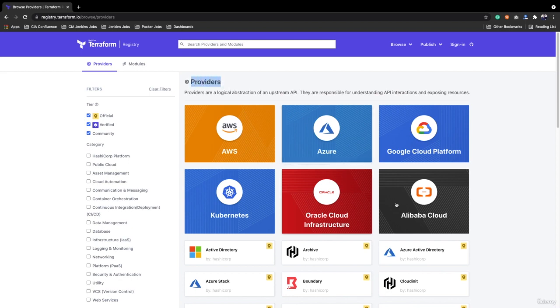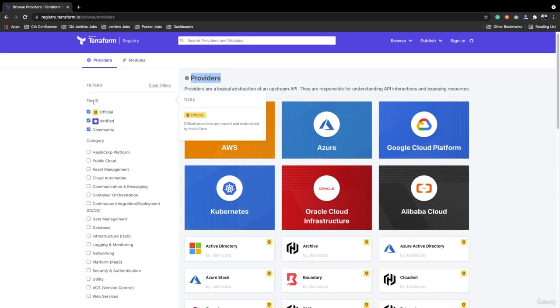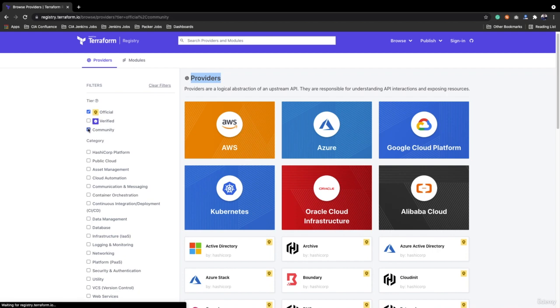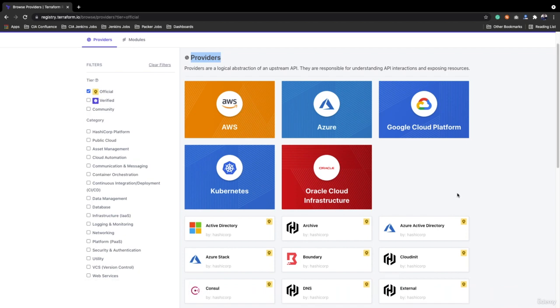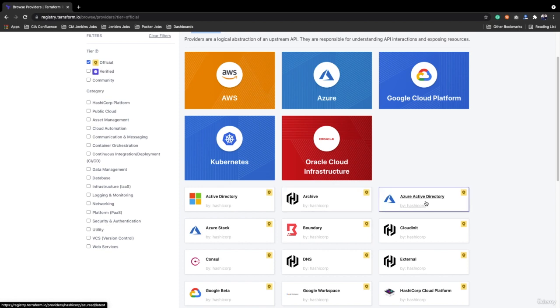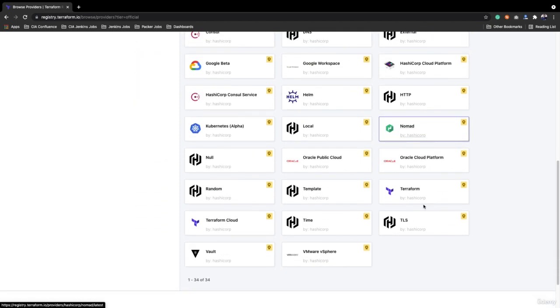Here we get almost all public cloud providers: AWS, Azure, Google Cloud Platform, Kubernetes, Oracle Cloud Infrastructure, Alibaba Cloud. And we have different filters, such as the official cloud providers. Here are the official providers: AWS, Azure, Google Cloud, Oracle Cloud, Kubernetes, Active Directory, Archive, Azure Active Directory, and there is a very long list.